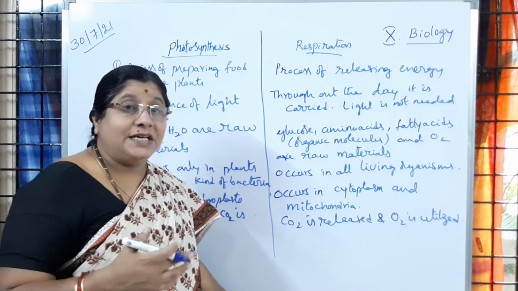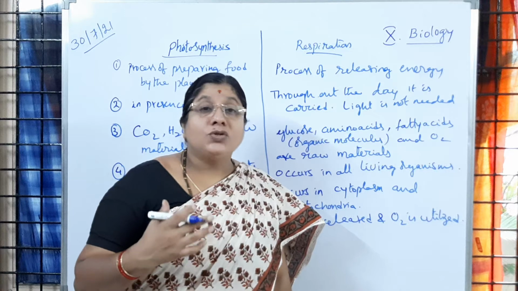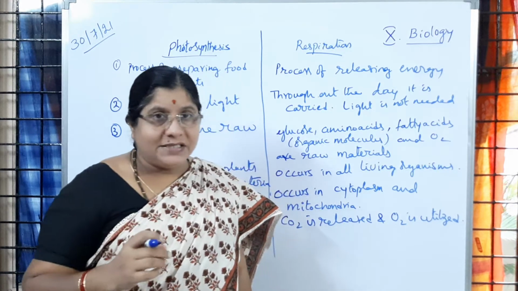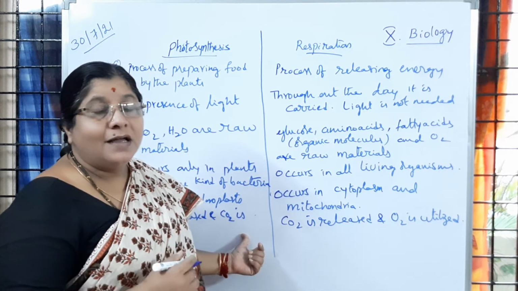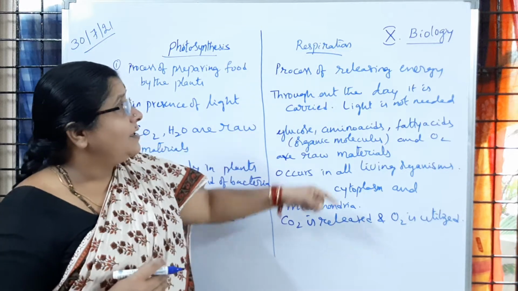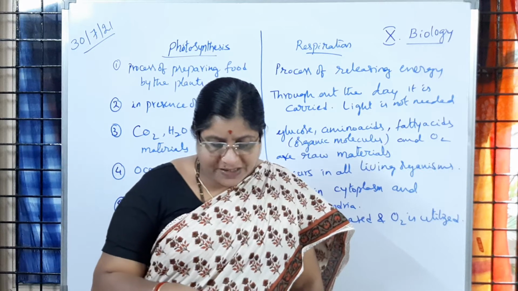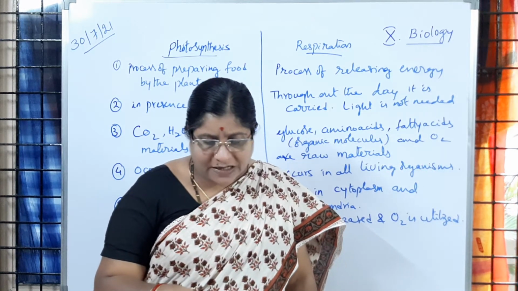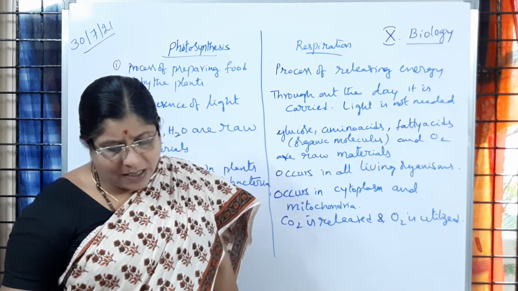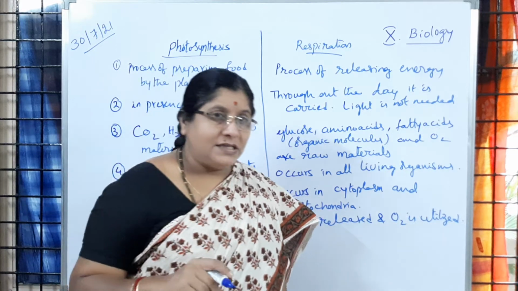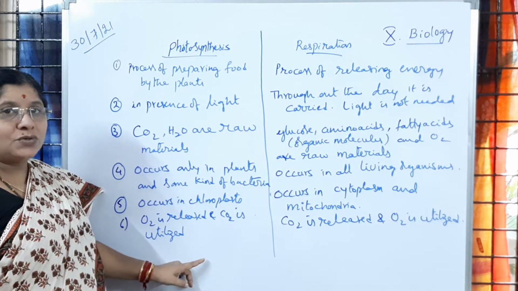Here, what kind of energy is going to be fixed in photosynthesis? You know that solar energy, radiant energy, is fixed into what? Chemical energy. What is that chemical energy produced? Organic molecule, glucose. So here breaking down of that chemical energy is going to happen. Is it clear to you? So that point you have to write: convert radiant energy or light energy into chemical energy, whereas release of chemical or potential energy for several other functions. Is it clear? That one we will write. So please make a note of it. It is a 4 marks question.